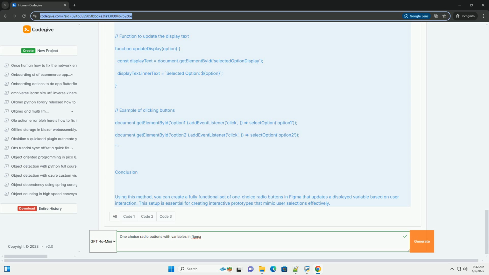2. Bind the variable to the text. While the text element is selected, go to the Prototype tab. Set it to display the value of the selected option variable.